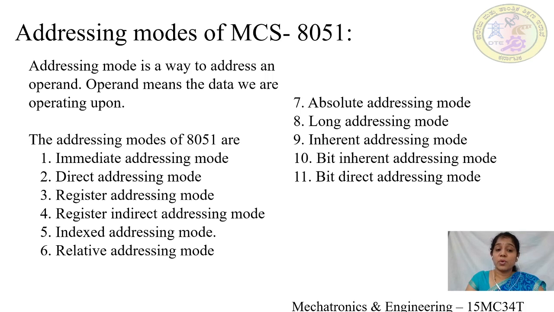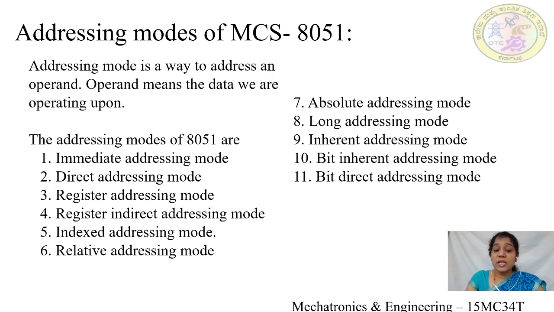The second addressing mode is direct addressing mode. In case of direct addressing mode, the direct address where the data is present is specified as part of the instruction. This address can be any of the RAM memory locations.